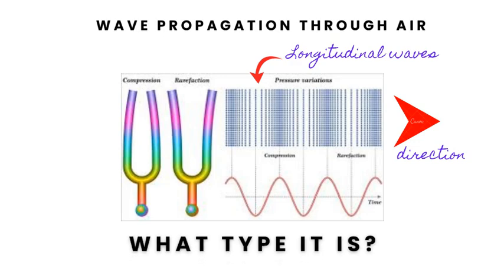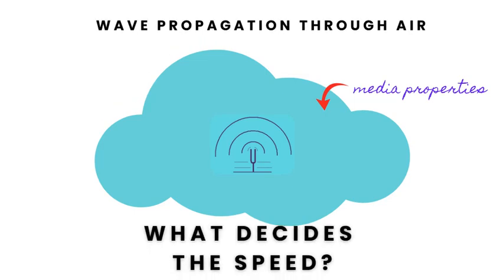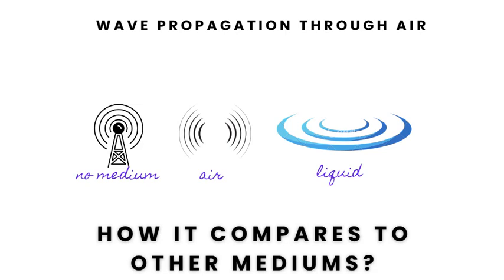Sound waves are longitudinal waves, meaning the vibrations that make up the wave travel in the same direction as the wave. The speed of sound in air is determined by the properties of the air, not by the frequency or amplitude of the sound. Unlike electromagnetic waves, sound waves require a medium to travel through. In solids, molecules can vibrate in other directions, allowing for different types of sound waves.